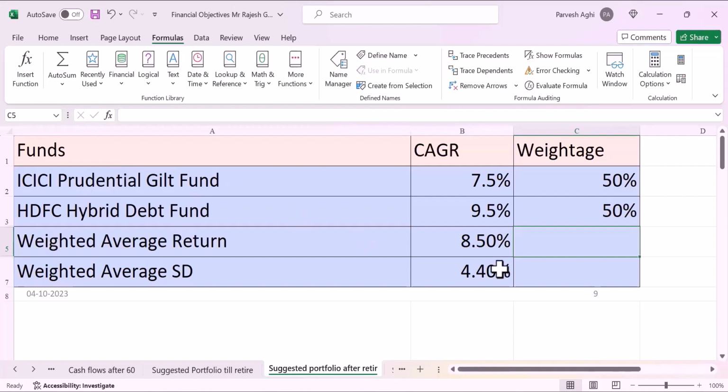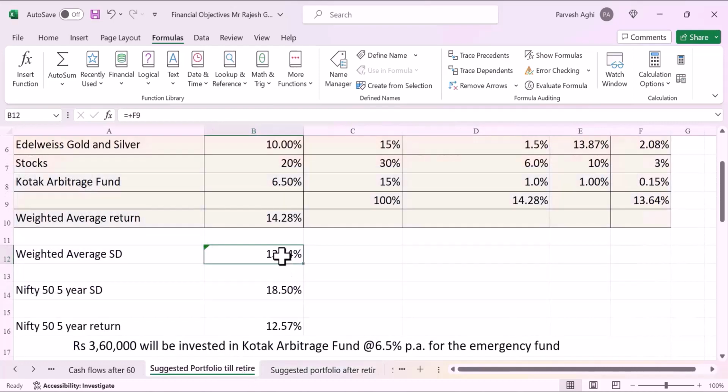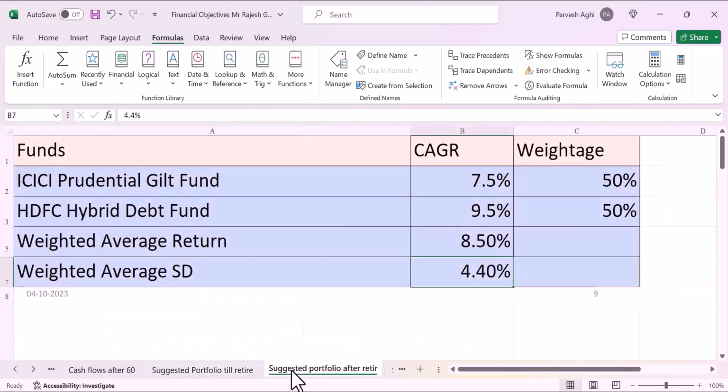Then the risk is very low, which is 4.4%, as compared to equity, which was slightly higher, around 13.64. So with this amount of risk, he earns close to about 8.5%. So this is what he is going to invest.